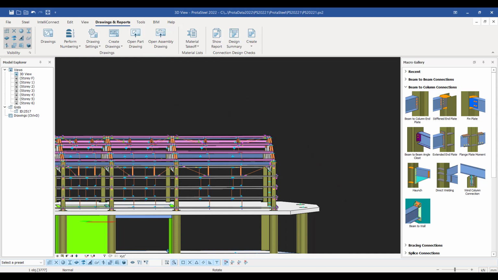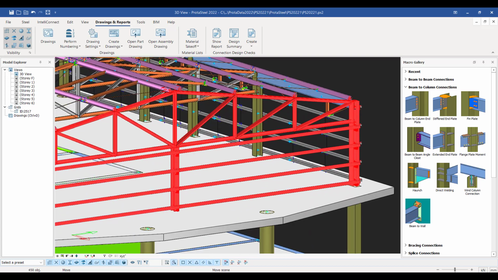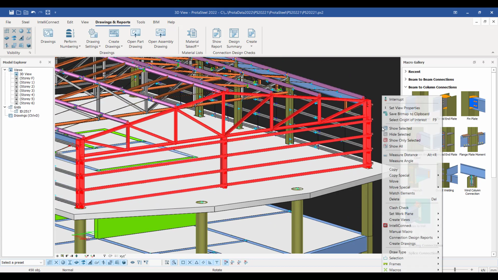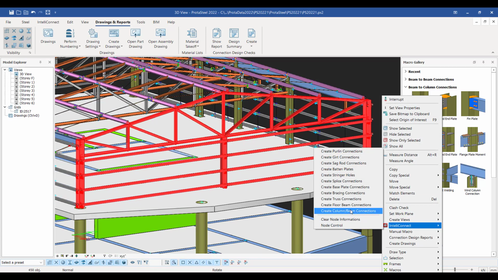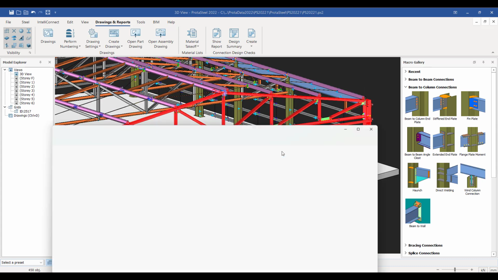Now maybe at this end bay here, I'd like to select that end bay, and I want IntelliConnect to assess this truss. So I'm going to ask it to design the truss connections. If I just hit run, what you might notice is it's working its way across the truss there, and it's trying to come up with the most efficient connection design it can.